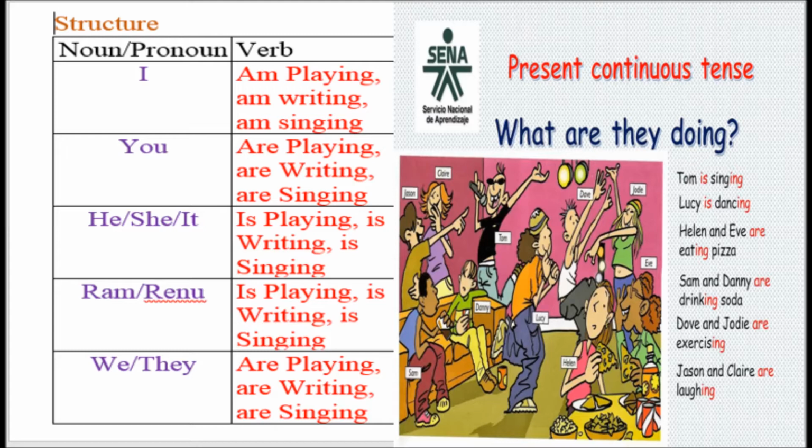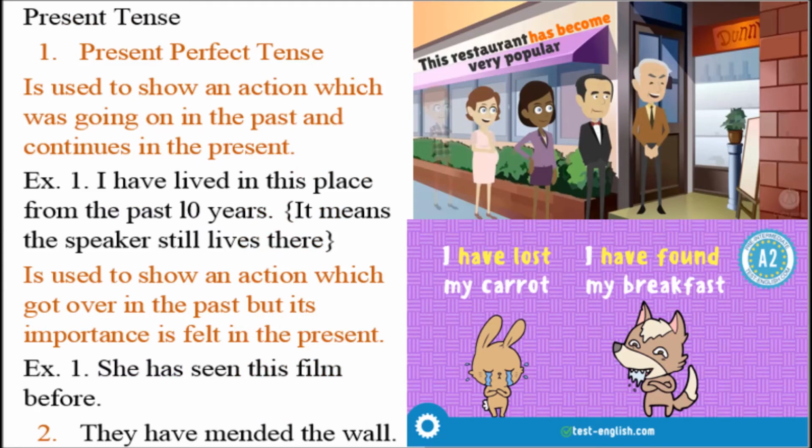Let's move on to present perfect tense. Present perfect tense is used to show an action which was going on in the past and continues in the present. For example, I have lived in this place for the past 10 years. It means the speaker is still living in the place. He started living in this place 10 years ago and now he is still living in this place.